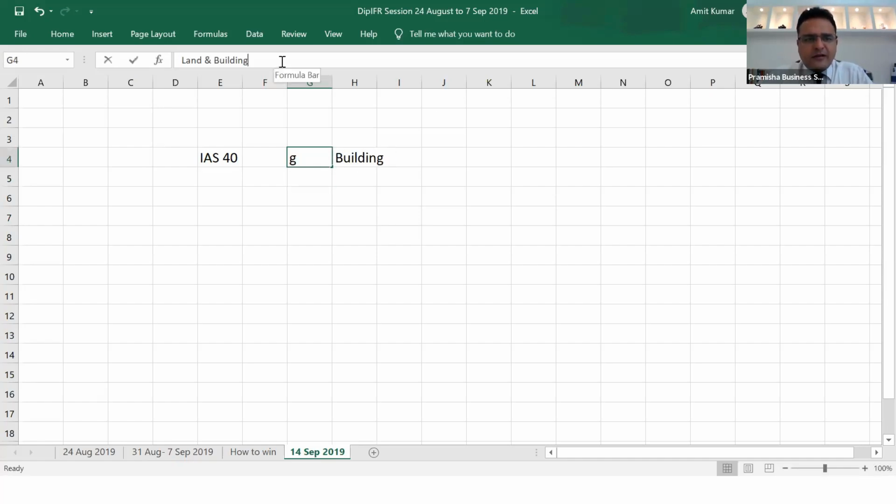This was specially introduced because land and buildings have an appreciation value that is different from what they are recorded at, and they have been existing in the business for the last 50 years or 30 years, but still the business is recording them at historical cost.